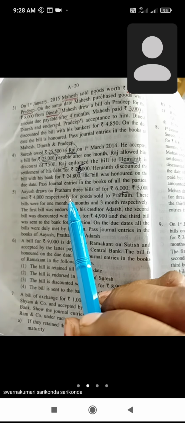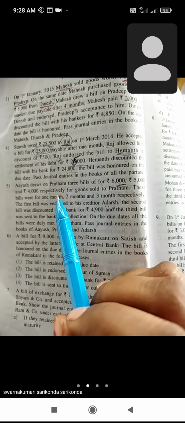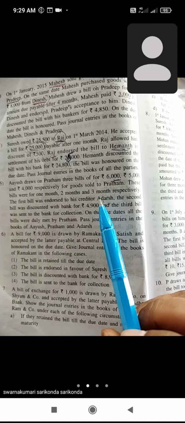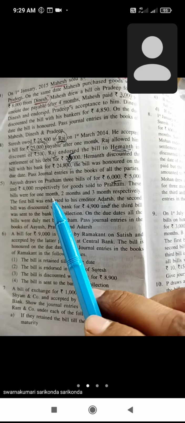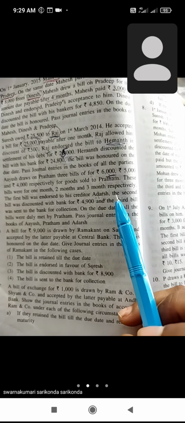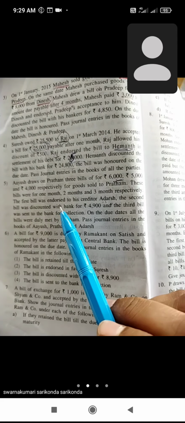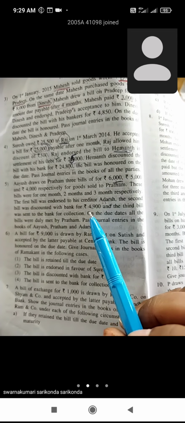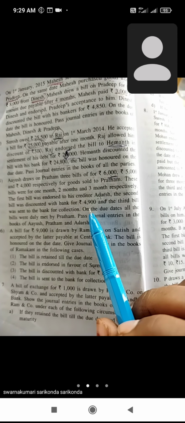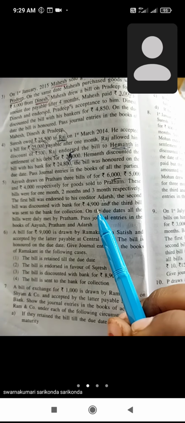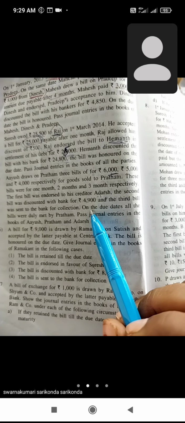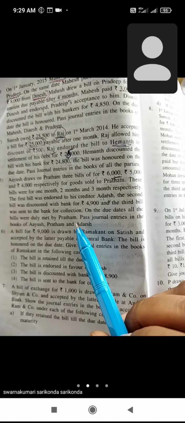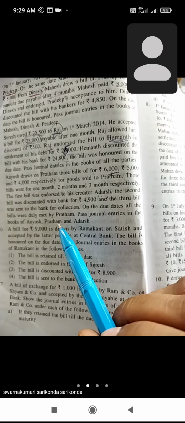three bills for rupees 6,000, 5,000 and 4,000 respectively for goods sold to Pratham. These bills were for one month, second month and third month respectively. The first bill was endorsed to his creditor Adarsh. The second bill was discounted with the bank for rupees 4,900 and the third bill was sent to the bank for collection on the due dates. All the bills were duly met by Pratham. Pass journal entries in the books of Ayush, Pratham and Adarsh.